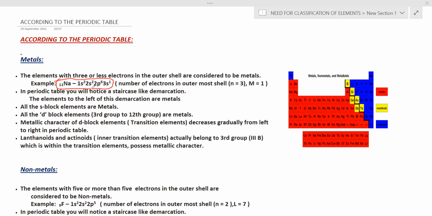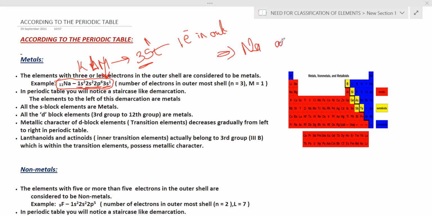Now let us take the example of sodium given there. If you see the electronic configuration, 1s2, 2s2, 2p6, and 3s1. This is K, L, and M, and M is the outermost orbit. It clearly says the outermost valence electron configuration is 3s1. What does it mean? It has 1 electron in the outermost orbit. So as it has only 1 electron in the outermost orbit, I can take sodium as a metal. Why? Because valence electrons are 3 or fewer. That is what the point says.